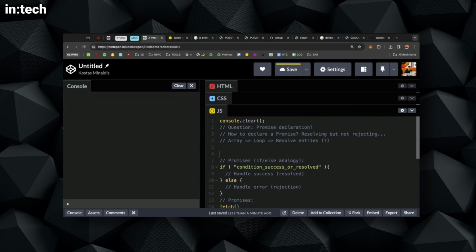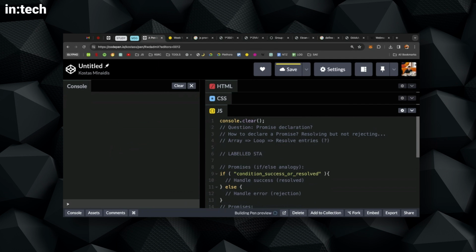Now, there's a kind of hidden feature in JavaScript that allows you to use a label before each statement. So before each statement, this is called labeled statements, and it's labeled.